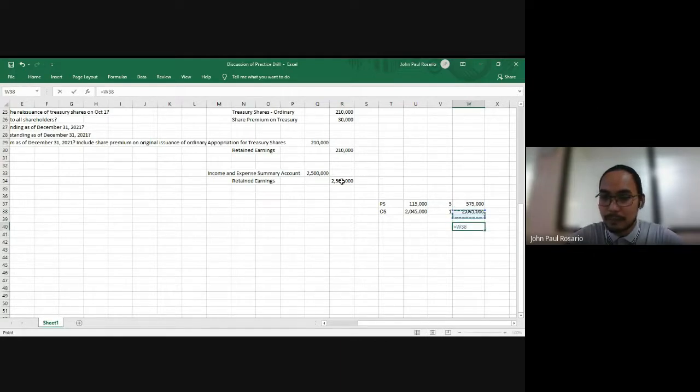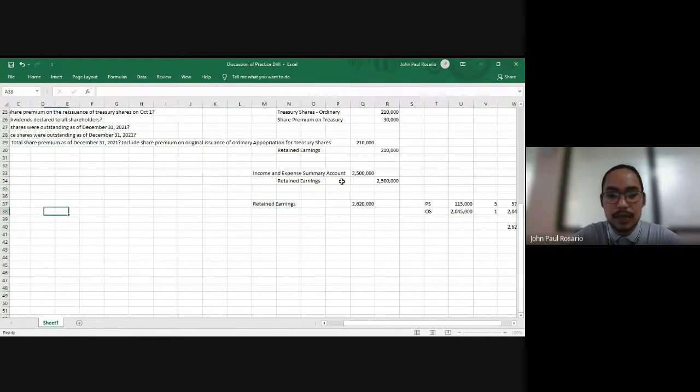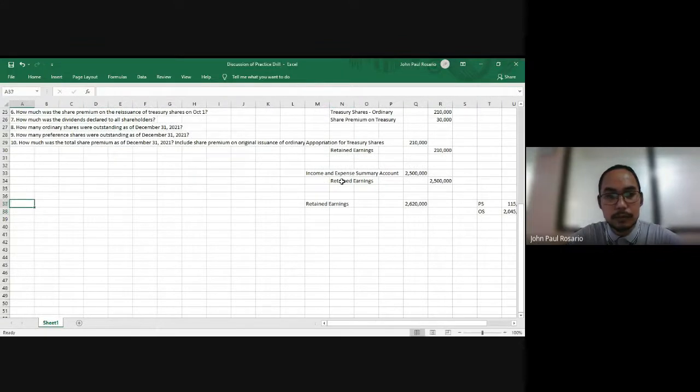575 plus 2,045 is 2,620. So that means on the date of declaration, we debit retained earnings 2,620, and credit cash dividends payable at 2,620.